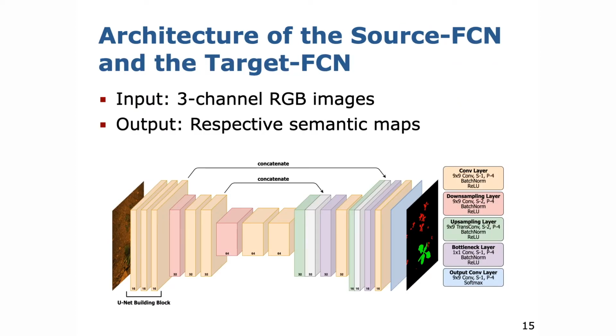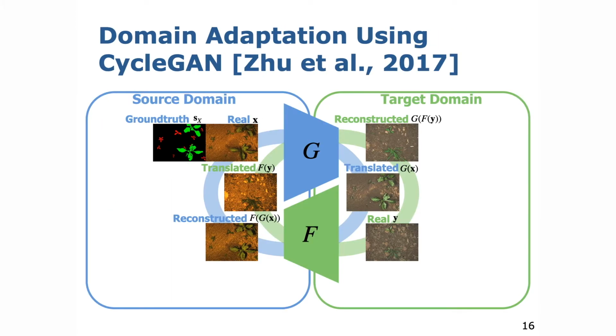The source FCN and the target FCN share the same network architecture. They take RGB images as input and output respective semantic segmentation maps, encoding a pixel-wise classification into crop, weed and soil. The network architecture incorporates 5 fully convolutional building blocks based on the UNet architecture.